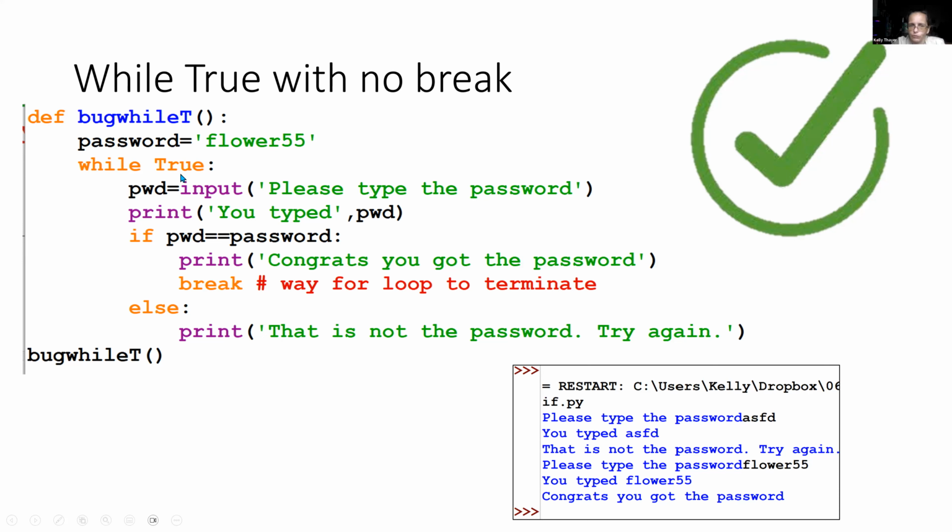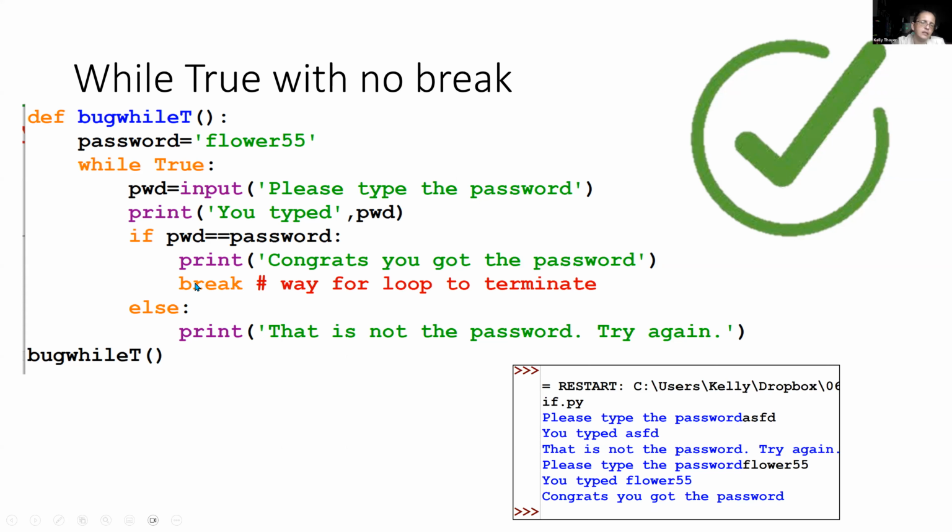Right? Because while true will just continue until something stops it. So now it says pwd equals input, please type the password, and then their memory comes back and they type flower55, and then it reports out what they typed right here. And now, does password and pwd line up? Well, it does. So this expression right here will be equal. This evaluates to true. So the if statement now executes, prints, congrats, you got the password.